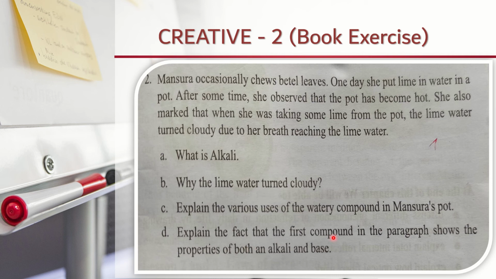Explain the fact that the first compound in the paragraph shows the properties of both an alkali and a base. The first compound in the paragraph is calcium hydroxide, and calcium hydroxide is a metallic hydroxide. And you know, the metallic hydroxides, calcium hydroxide, possess all the properties that a base has. So by analyzing the properties of calcium hydroxide we can tell that it is a base. And calcium hydroxide dissolves in water. So from there we can tell that calcium hydroxide is a base as well as an alkali.